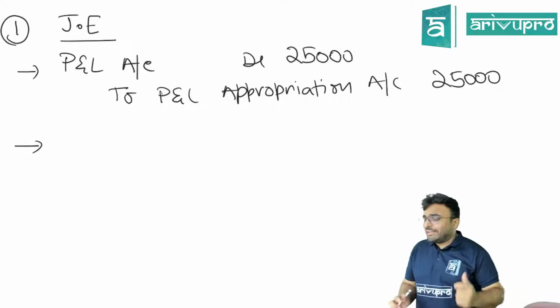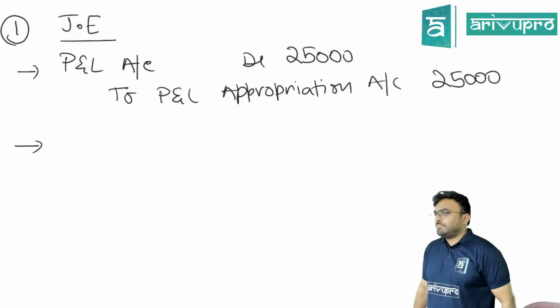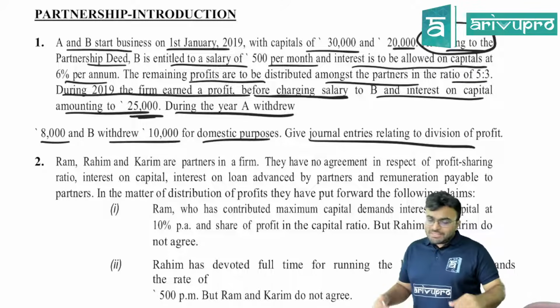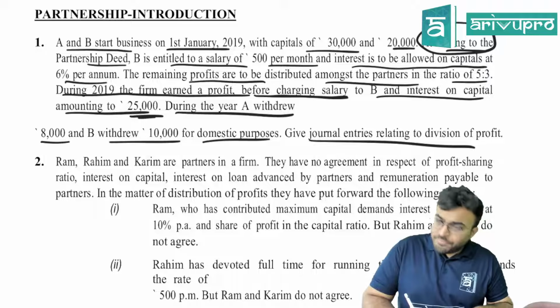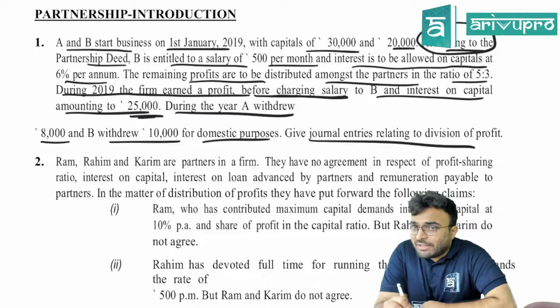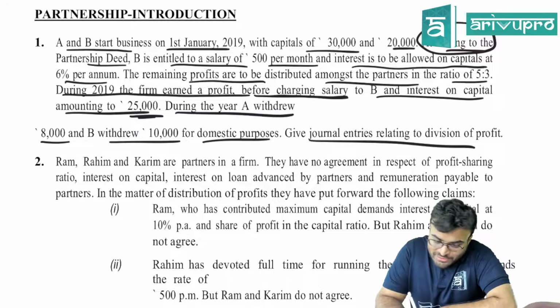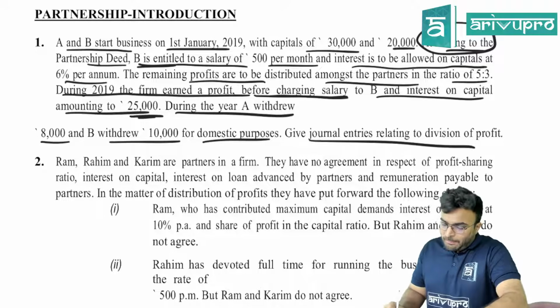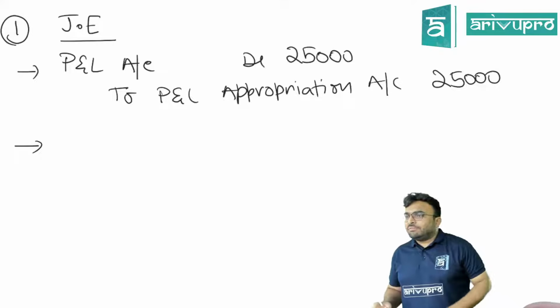Okay. Now after that, what do we do next? Interest on capital is there. Salary is there. How much is the salary for the partners? All partners, are they getting salary? Only B is getting salary. B is entitled to a salary of 500 per month. So what should be the entry?